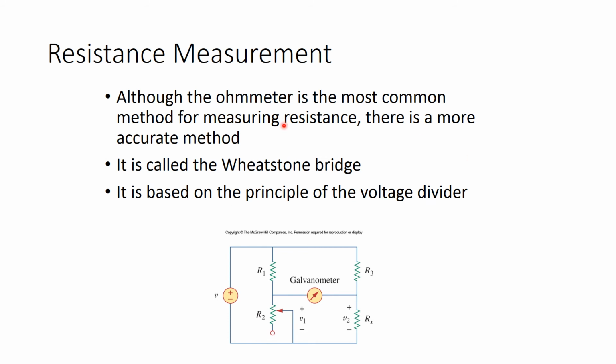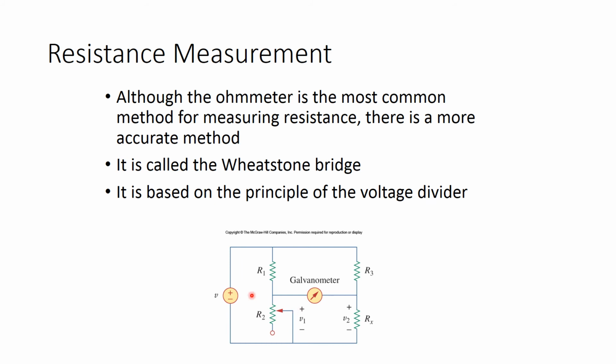So now we come to another application. The first application was source modeling. Now we come to resistance measurement. Although the ohmmeter is the most common method for measuring resistance, there's a more accurate method, and this is called the Wheatstone bridge. It's a very important circuit that is used in a lot of electrical engineering work. It's based on the principle of a voltage divider.